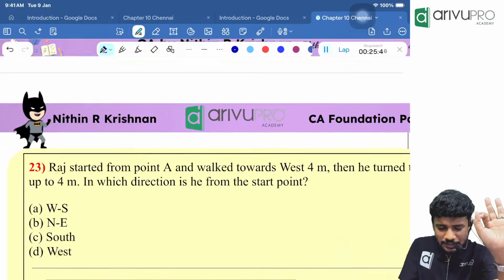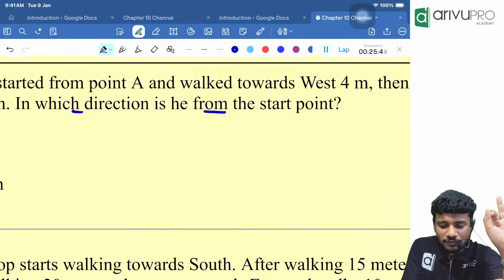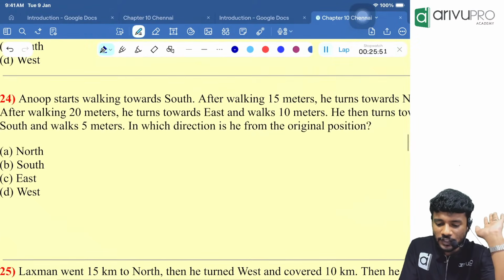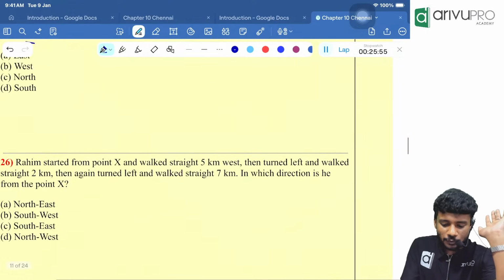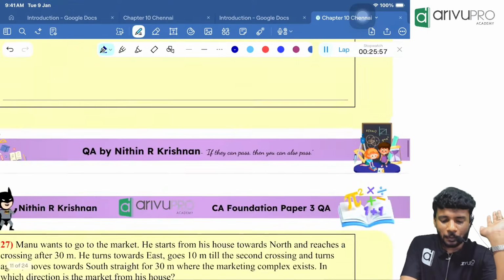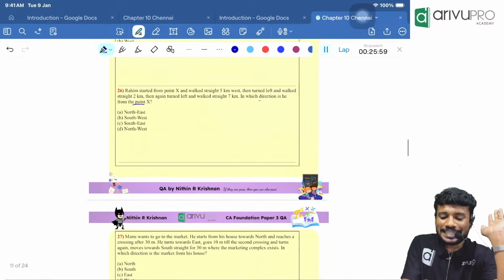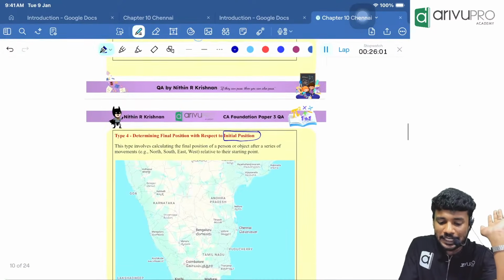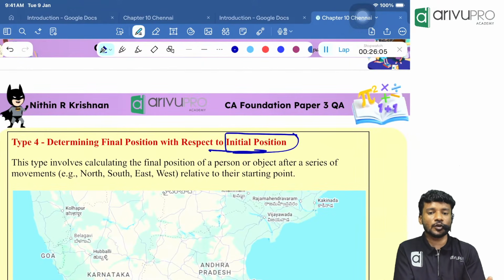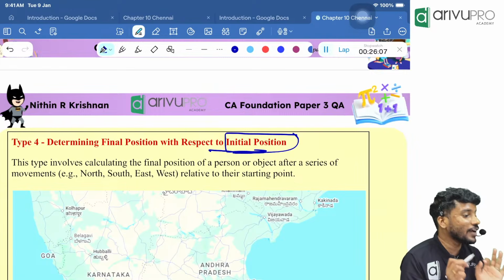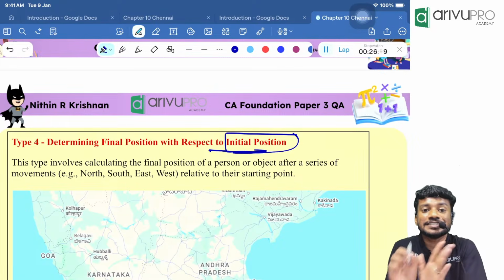I will read the last line. In which direction is he from the starting point? In which direction is he from the original position? In which direction is he from his house? In which direction is he from the point X? In general, I will use the words: in which direction is he with respect to the initial point, or wherever he started the journey.